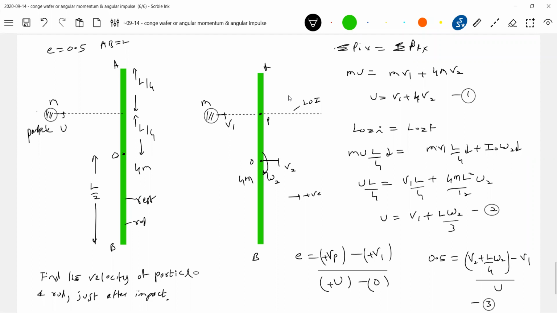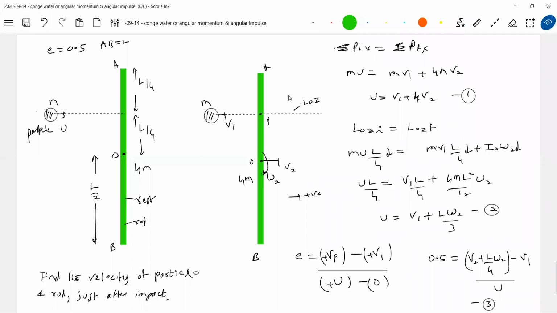Solving 1, 2, 3 will get the required answer. It's an inelastic collision. So what are the possibilities? Elastic, perfectly inelastic, and inelastic. So it's all about whether the particle gets stuck, you have to be careful. Then it will rotate about center of mass of system. If particles will not get stuck to the rod, the rod will rotate about its center. I think if you can identify this, you can manage the rest of everything.